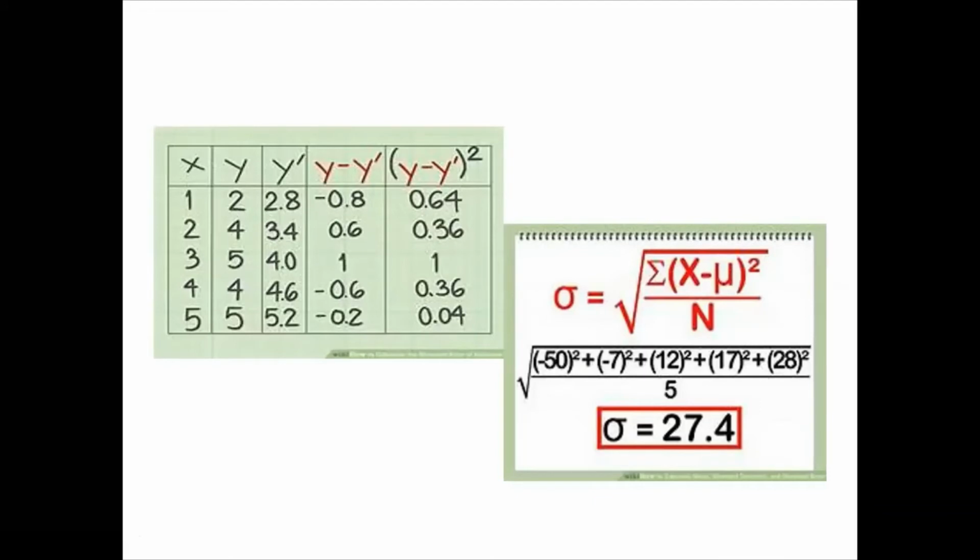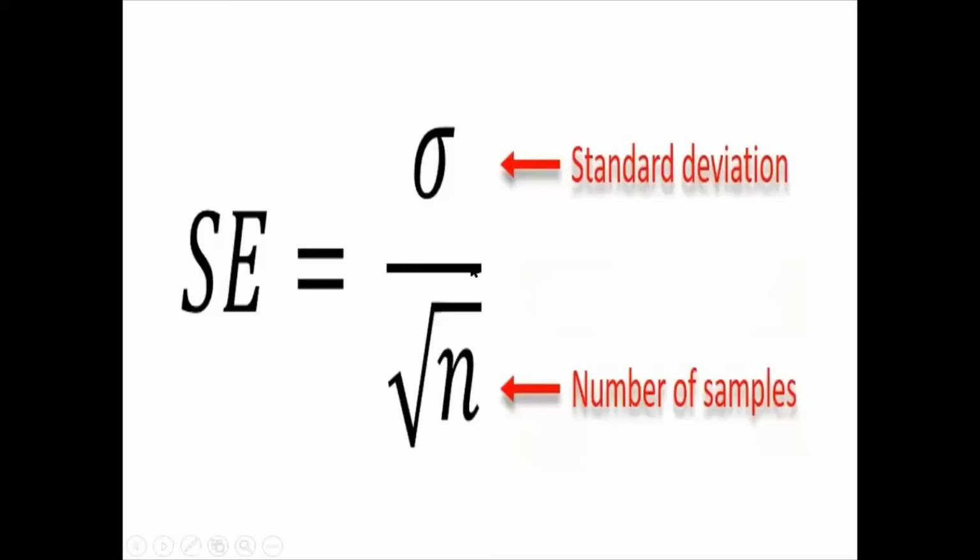In our research, how can we write the analysis by using standard error? Standard error is used like standard deviation in regression and correlation. Consider the standard deviation is 27.4, and after using this formula we get 0.75. That is the standard error value.